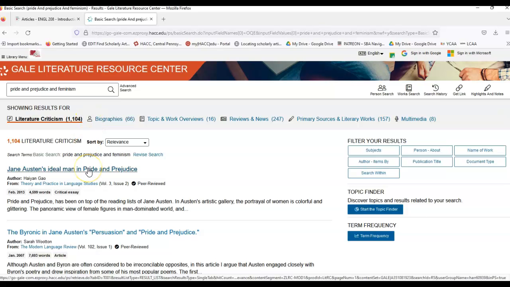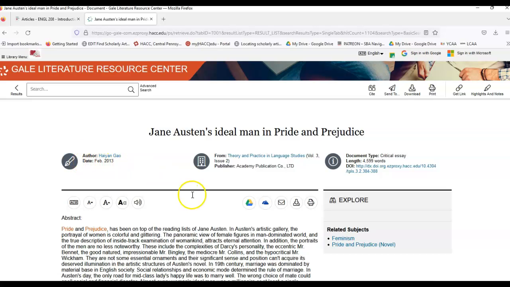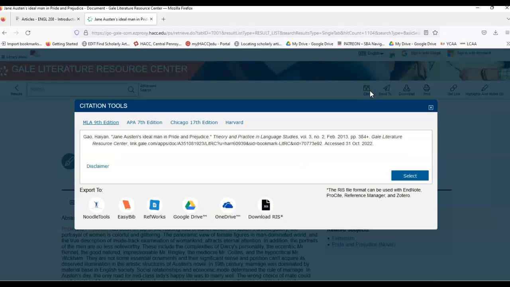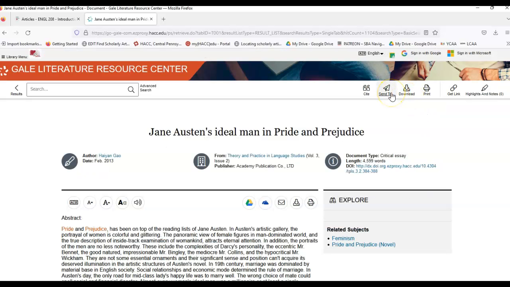So I'm going to click on the first article here. And you'll see with all of the results that we have, there are helpful tools that they include in here. So they give you citation help. They could generate the citation for you, and you can email yourself the article. I recommend that with any of our databases. I think that's the most foolproof way to get back into these articles.